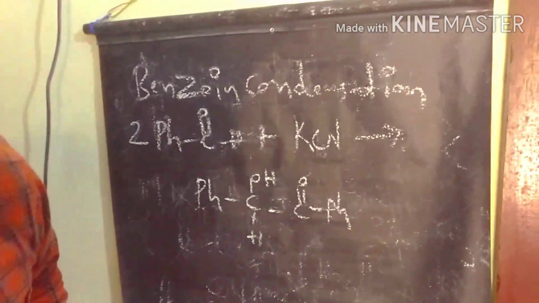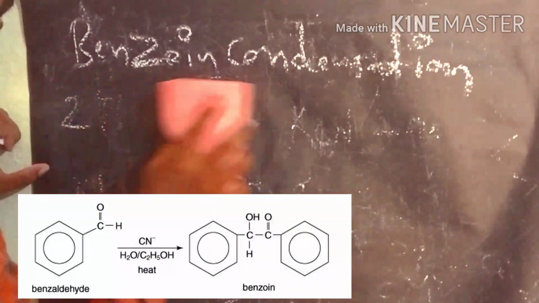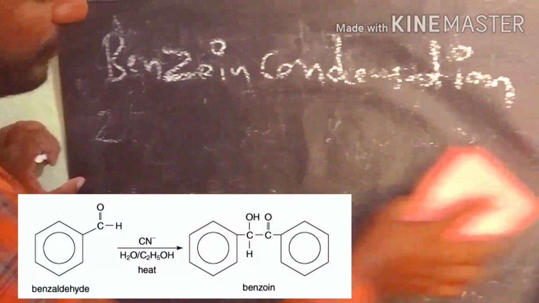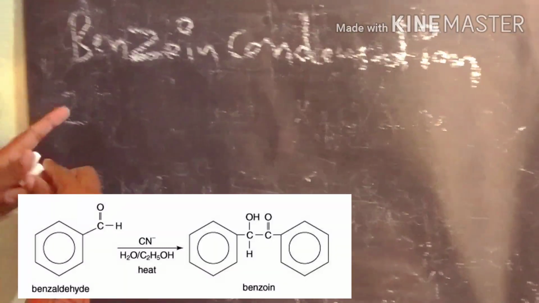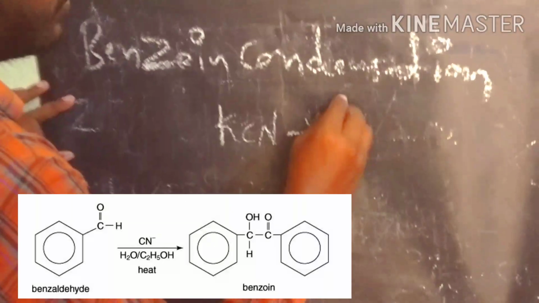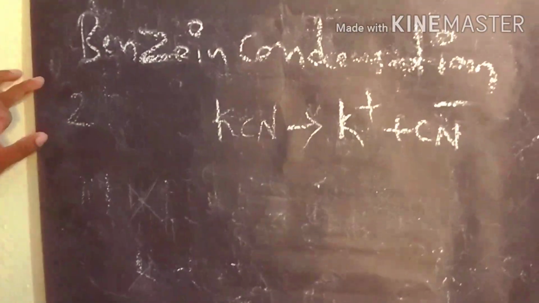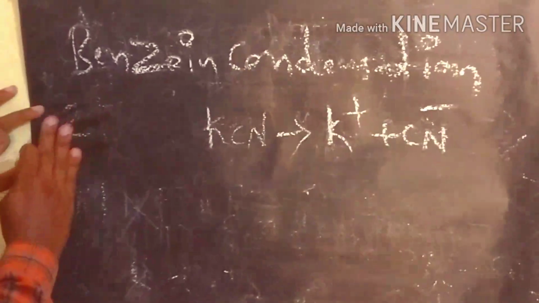So we start with the reagent potassium cyanide. Let's write the mechanism of the benzoin condensation. The reagent potassium cyanide, KCN, gives K plus and cyanide minus. Cyanide minus is a nucleophile.